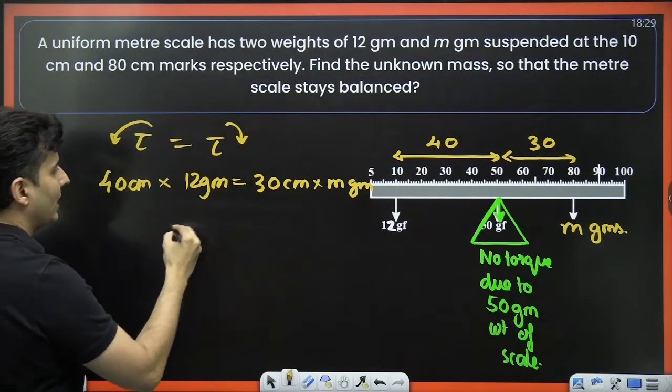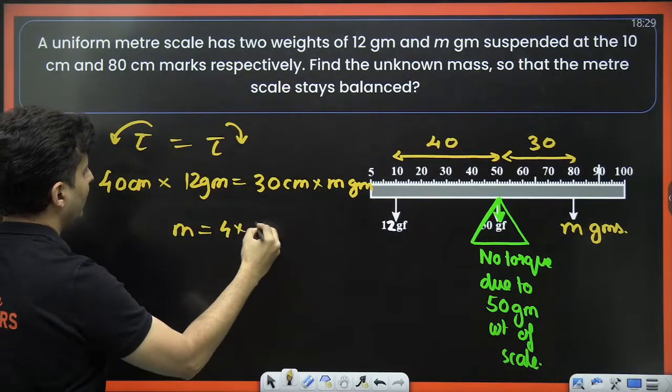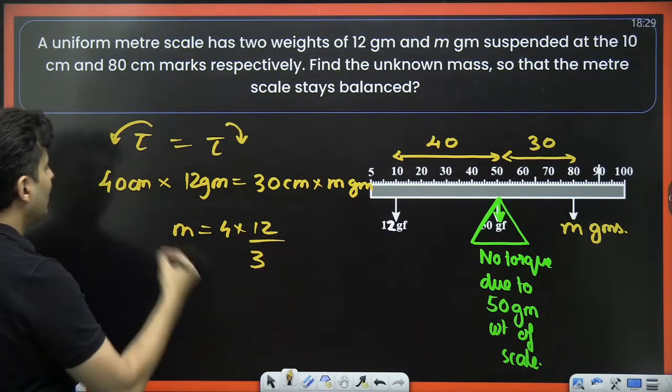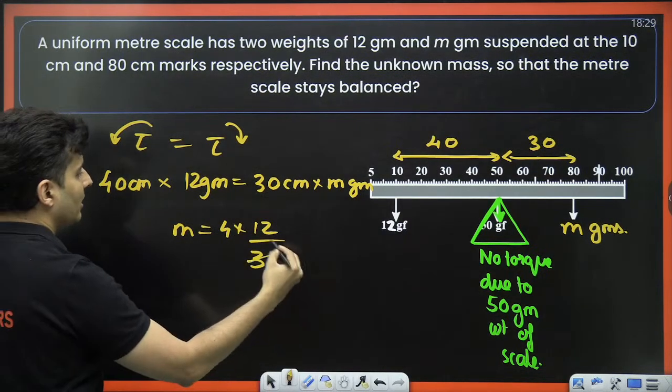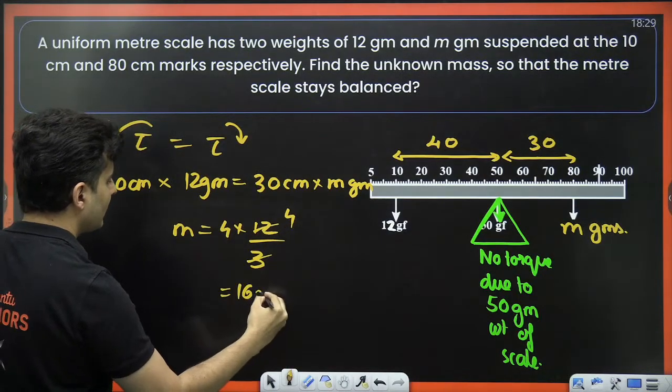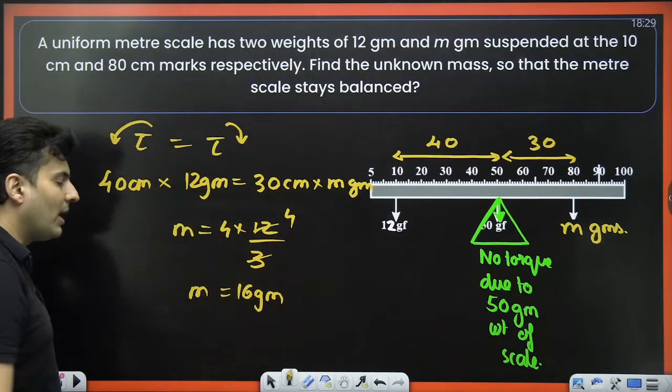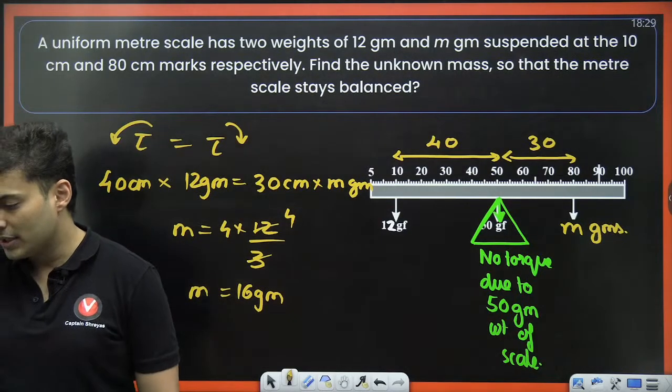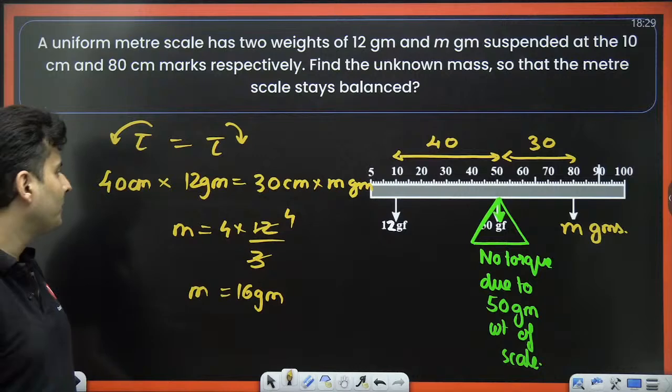Now 0, 0 cancels. m will be 4 into 12 by 3, which becomes 16 grams. So the mass will be 16 grams. Is that right?